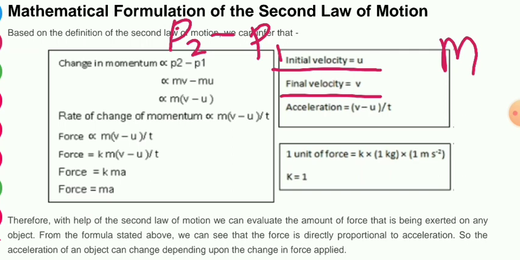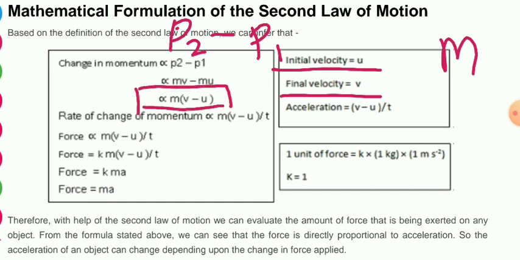p2 minus p1 implies mv minus mu, because if we are measuring the change, we have to subtract final minus initial. So here, taking m common, we will get m into (v minus u). That is given here also, this is the expression.